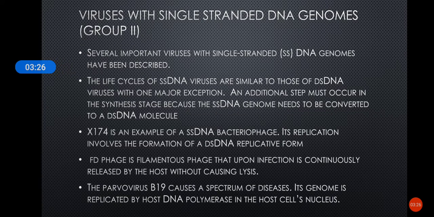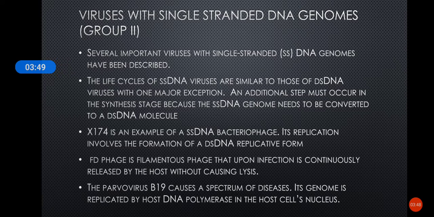The next group is viruses with single-stranded DNA genomes. They are group 2. Their life cycle is also somewhat similar to that of group 1 viruses, but there is one exception: they have single-stranded DNA genomes, so these have to be converted into double-stranded DNA.